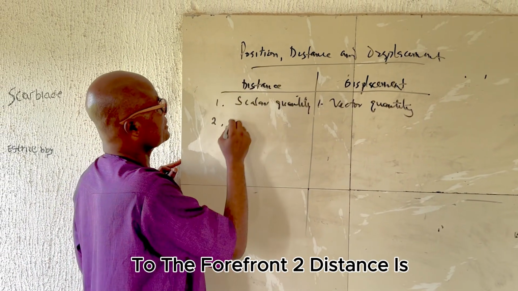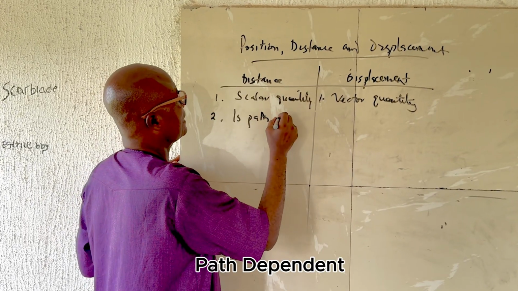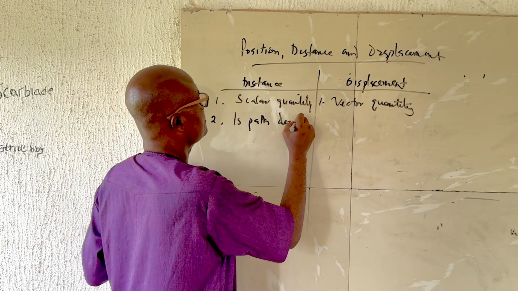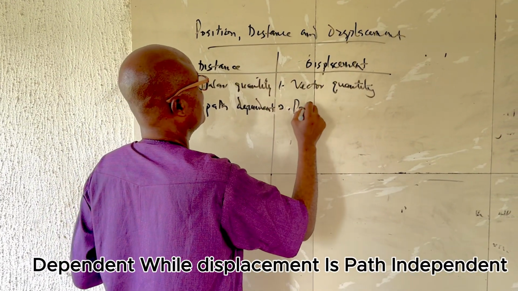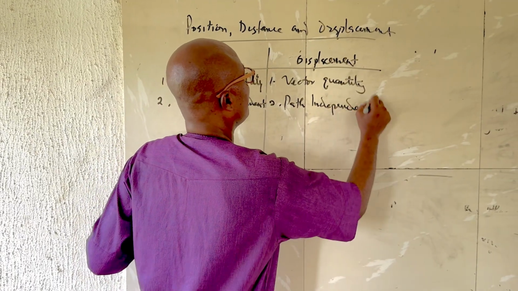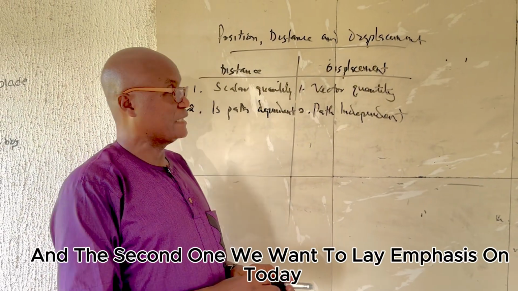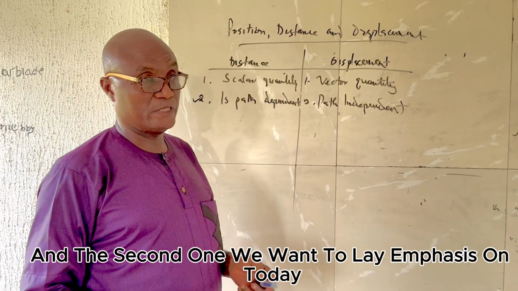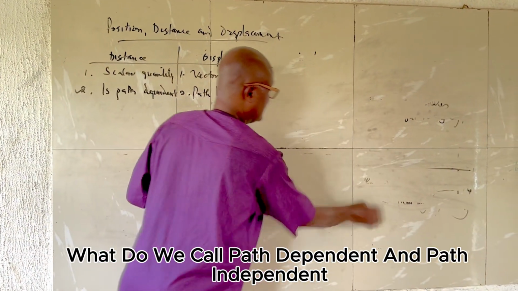Two. Distance is path dependent, while displacement is path independent. It is this second one that is not clear to most students, and the second one we want to lay emphasis on today. What do we call path dependent and path independent?